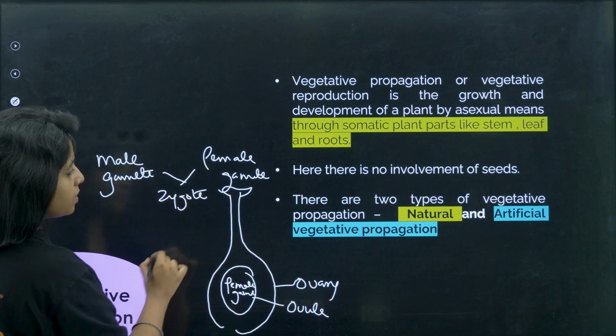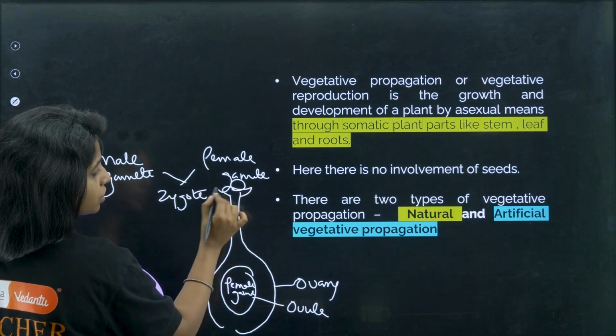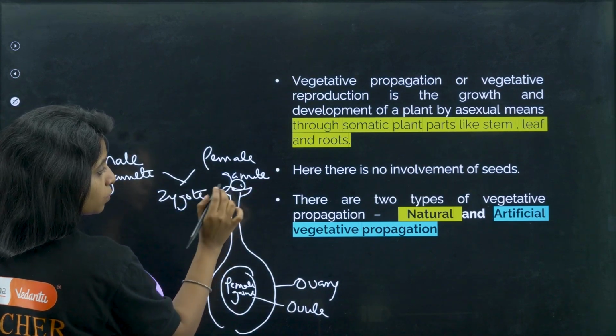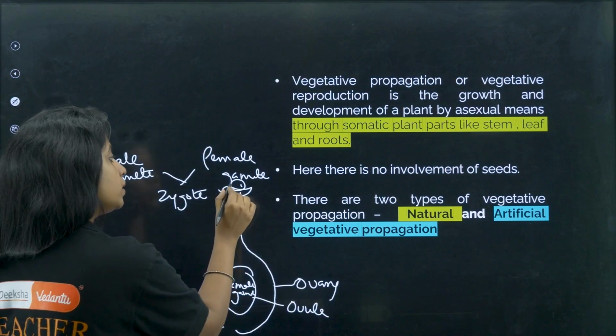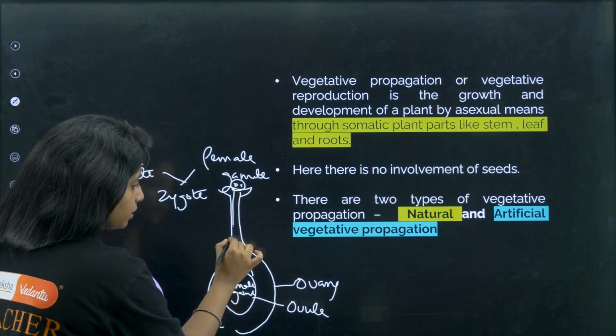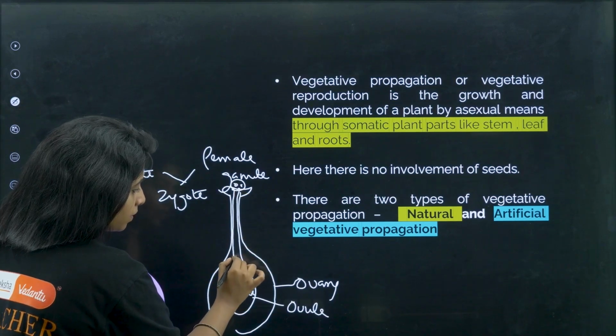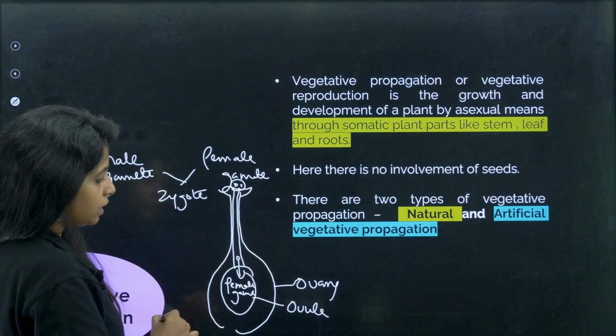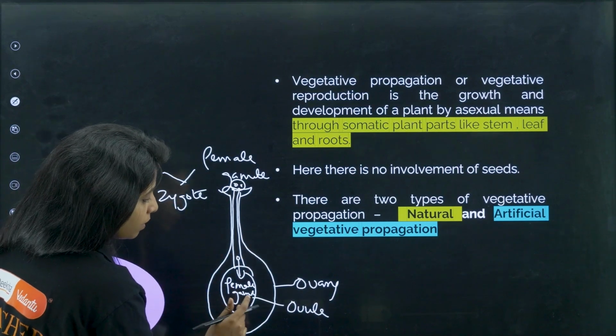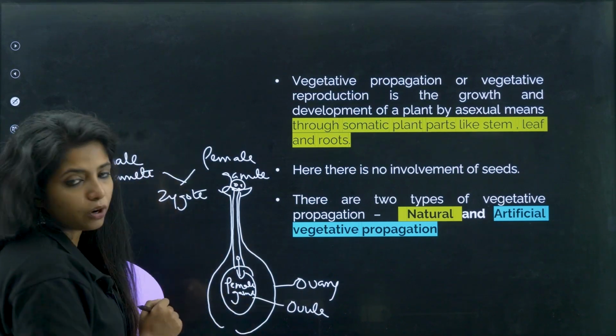Cool. What happens? The pollen grain lands on this. Pollen grains will have male gametes. Pollen grain is not the male gamete. Pollen grains will have the male gamete, and the male gamete travels down towards this side and then fuses with the female gamete. Now, when they fuse, they become what? It is going to form a zygote.